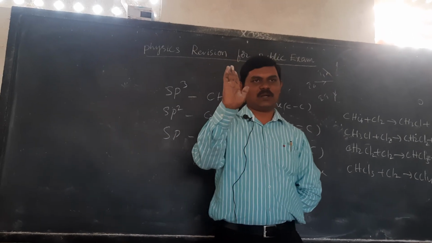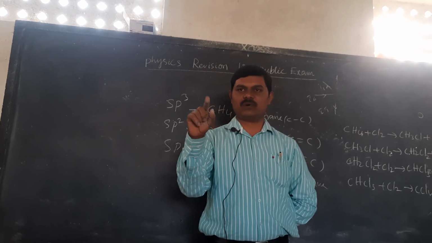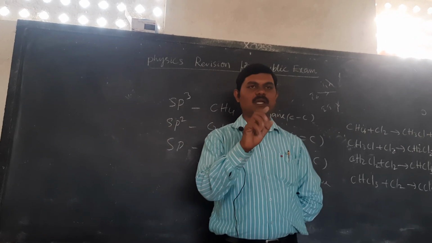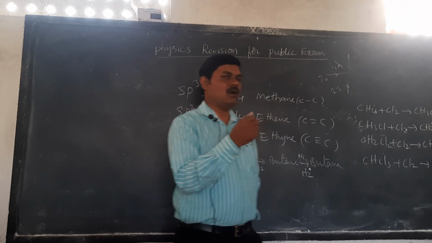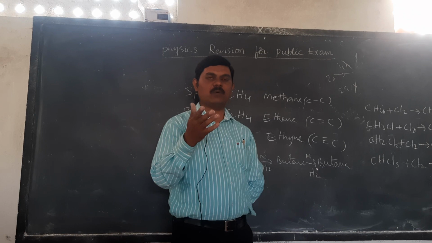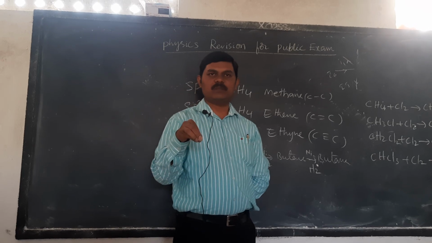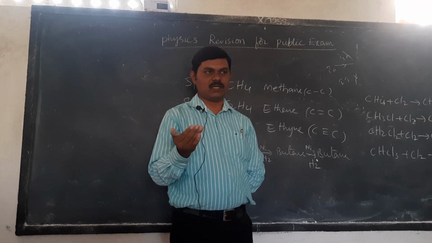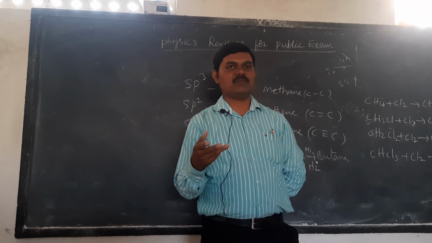One more, naming of carbon compounds is also important. Root words are very important: C1, C2, C3, C4 up to C10. You have to remember the root words. Then it is easy to write the IUPAC names of carbon compounds. Suppose all single bonds are there: a 5 carbon compound is pentane, 4 carbon compound butane, 3 carbon compound propane. If double bonds are there, that is the alkene group: propene, butene, pentene, hexene. Or if triple bond compounds are there: propyne, butyne, pentyne, hexyne. These are examples for the IUPAC names of carbon compounds.